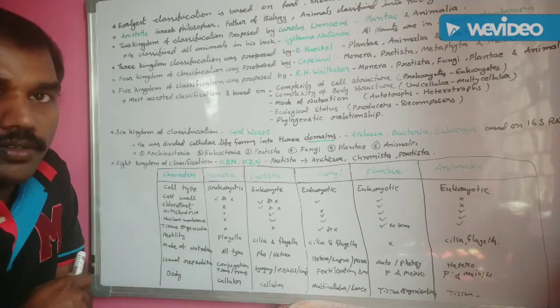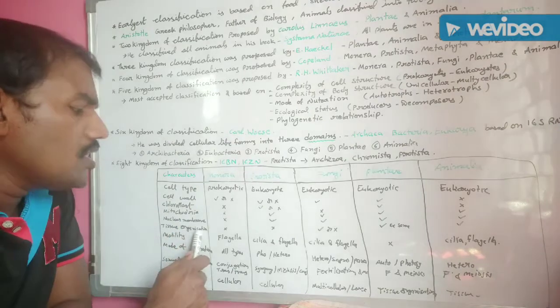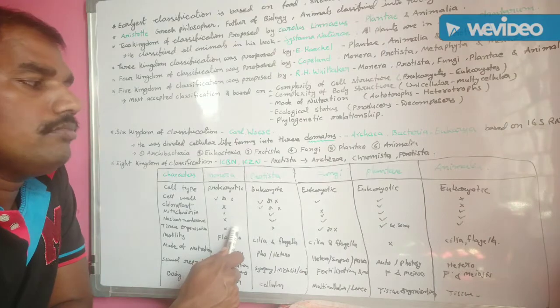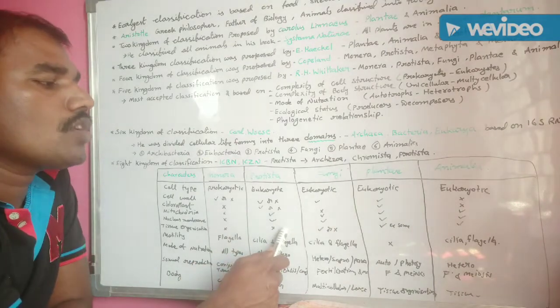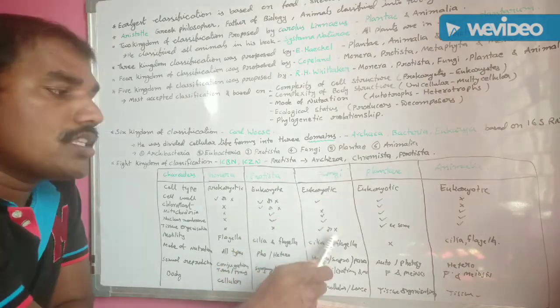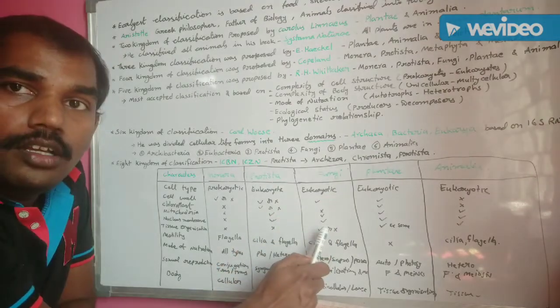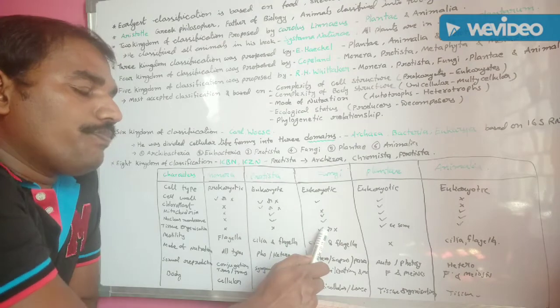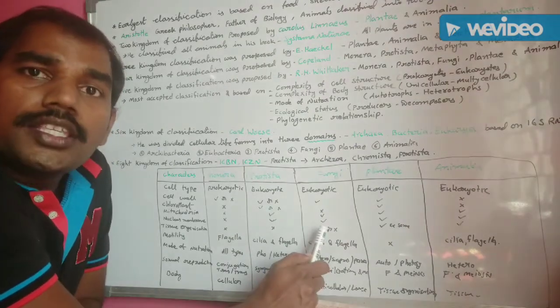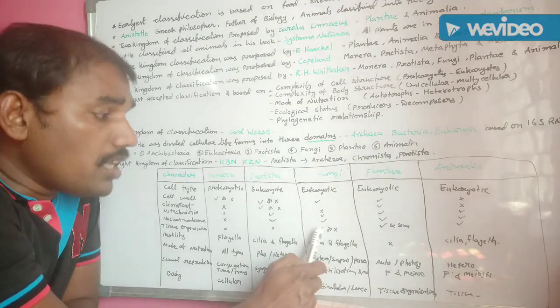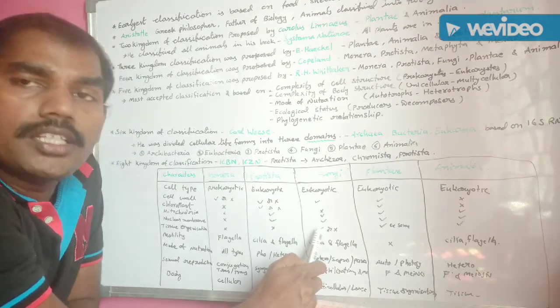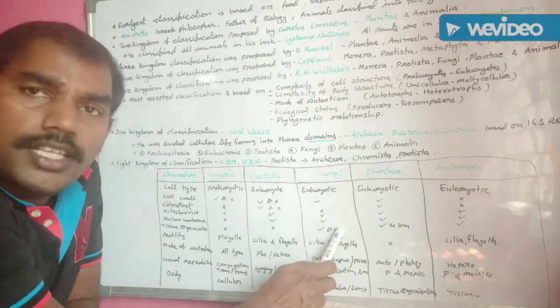Next one, tissue organization. Tissue organization is absent in the Monera kingdom, and also in Protista kingdom. In fungal organisms, except yeast, Saccharomyces cerevisiae, a unicellular fungal organism, this means some fungal organisms are unicellular, some are multicellular.